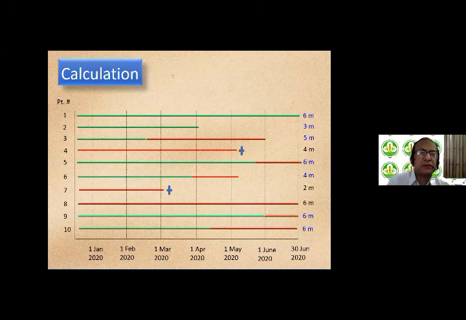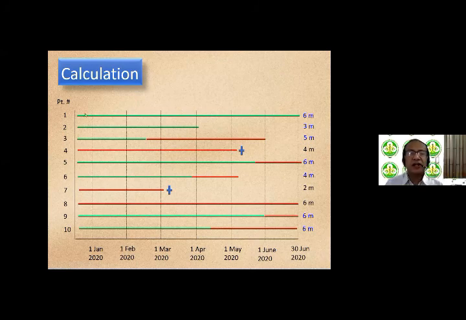So we're going to do some calculations here. On the vertical axis, you will see there are 10 patients. So patient number 1, 2, 3, 4, 5, 6, 7, 8, 9, 10. On the horizontal axis, you have time. So we are going to start on the 1st of January 2020 and go on for 6 months until the 30th of June 2020. And I have marked out the first date of each month. So 1st Feb to 1st June are marked out here.